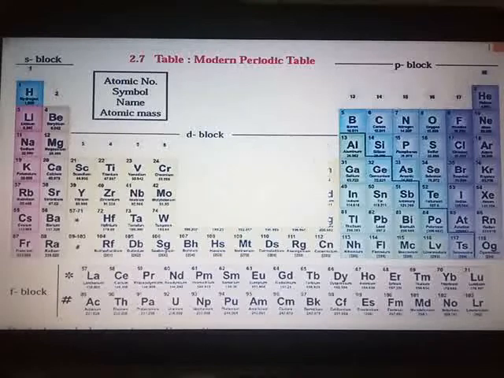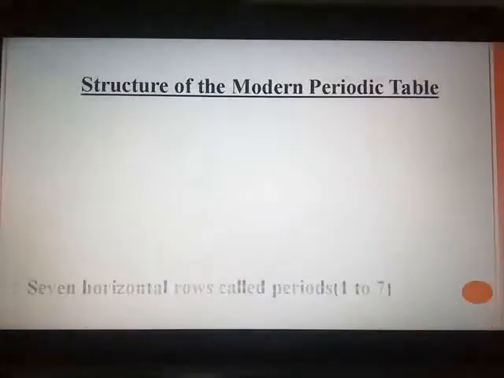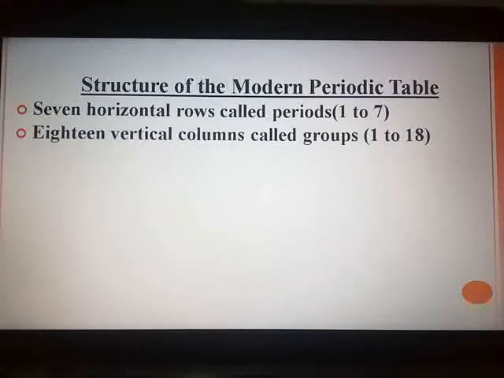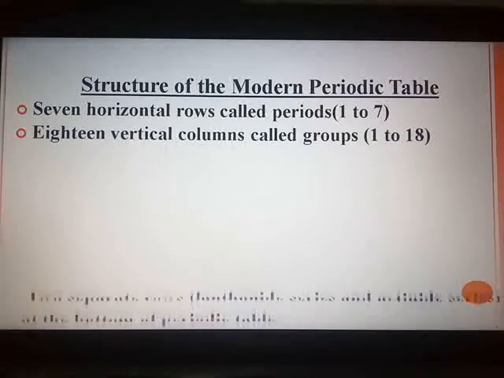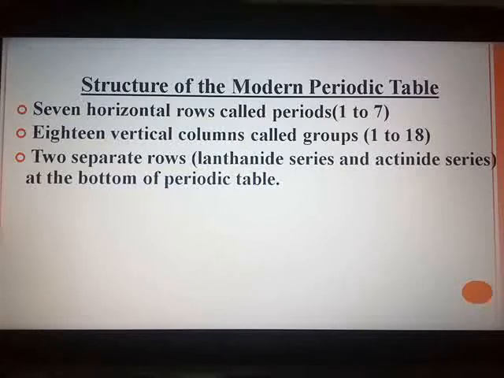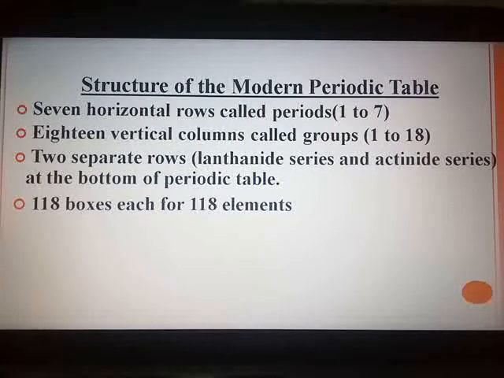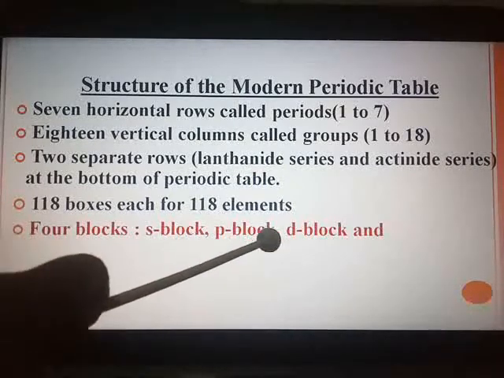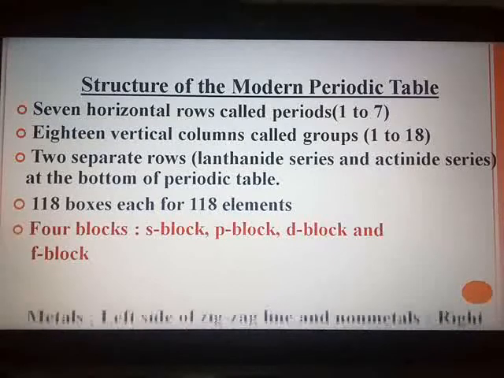Let us go through the points once again. First, 7 horizontal rows called periods. Second, 18 vertical columns called groups. 2 separate rows, the lanthanide and actinide series, at the bottom of the periodic table. 118 boxes are reserved for 118 elements. The entire modern periodic table is divided into 4 blocks: S block, P block, D block and F block.